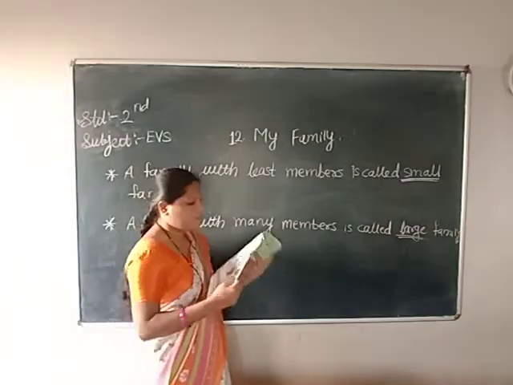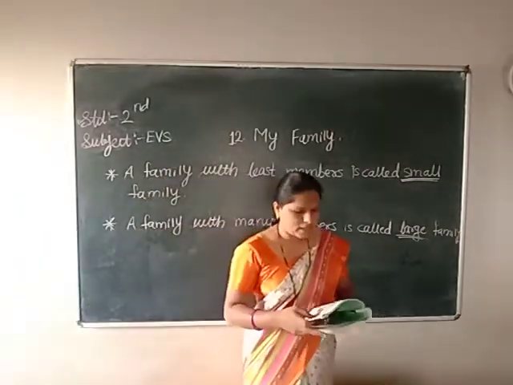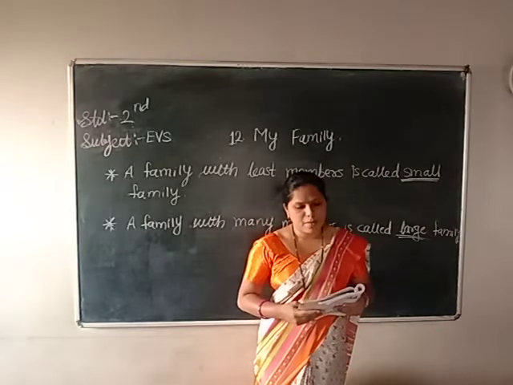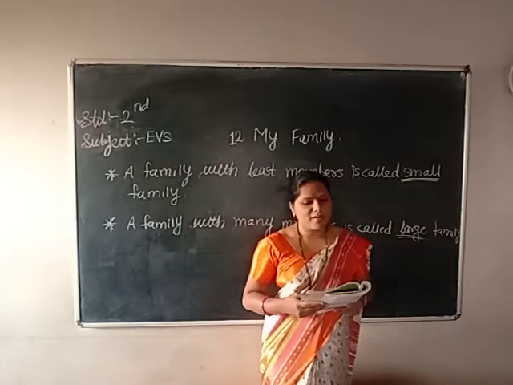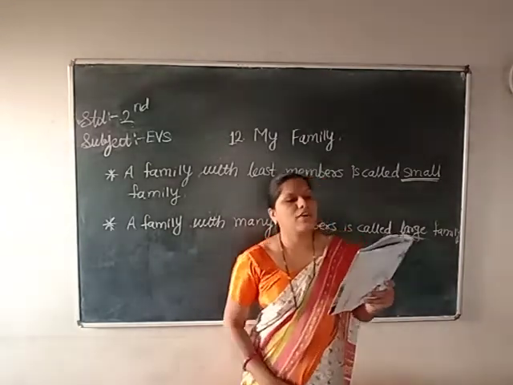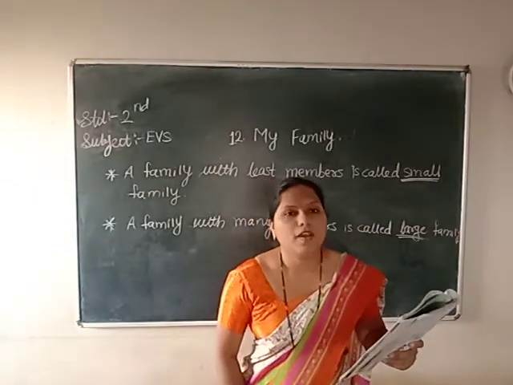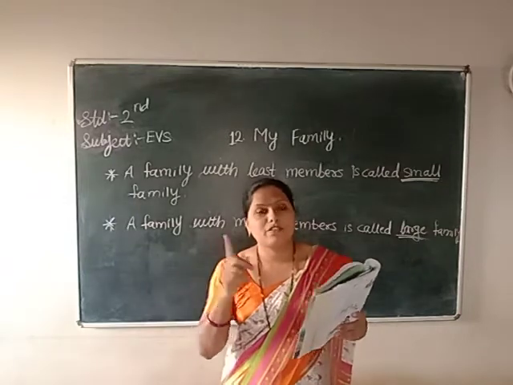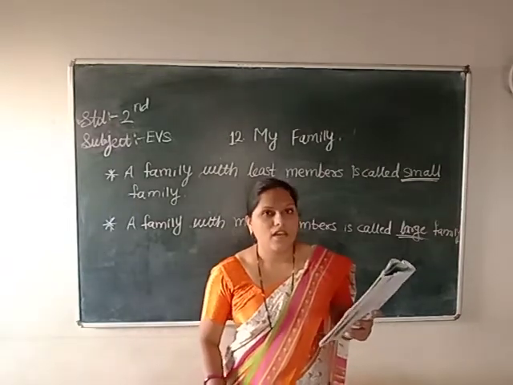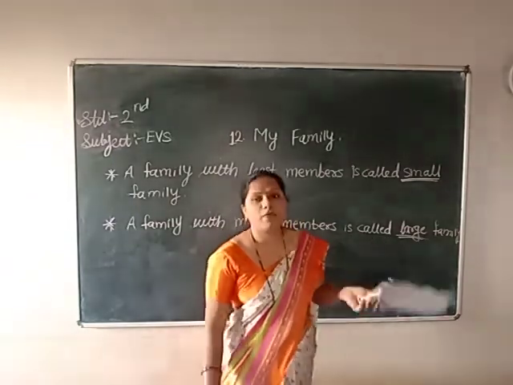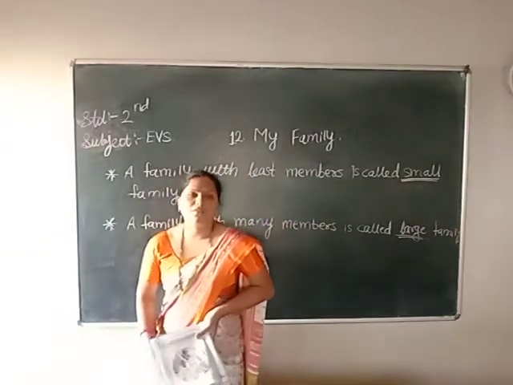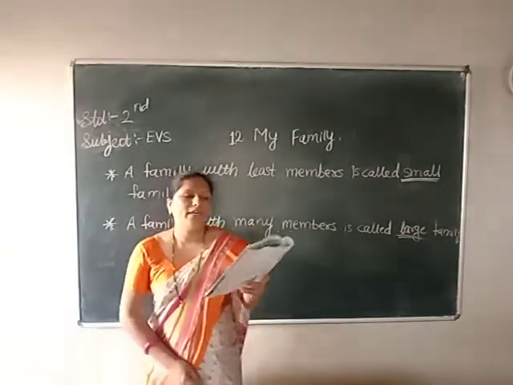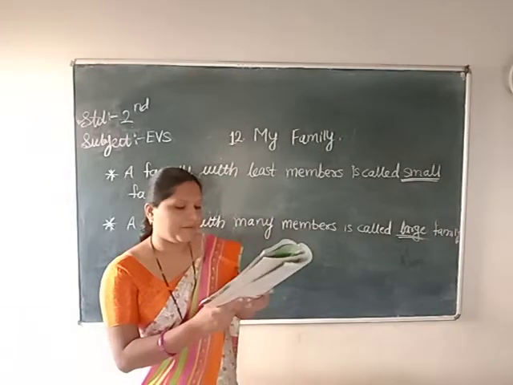So turn to the next page, 110. There are 6 members in Vimla's family: grandmother, grandfather, mother, father, brother and Vimla. All these are the 6 members. Which family is it? It is a large family. Yes. Why? Because Vimla is living with her grandfather and grandmother also. So that is a large family.